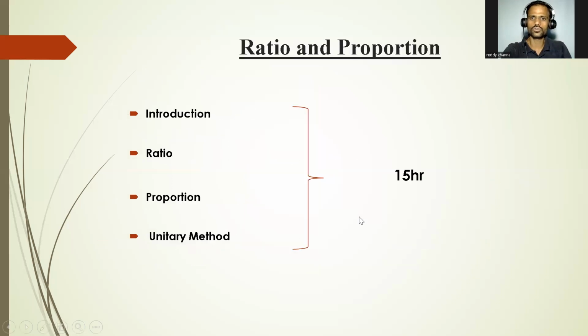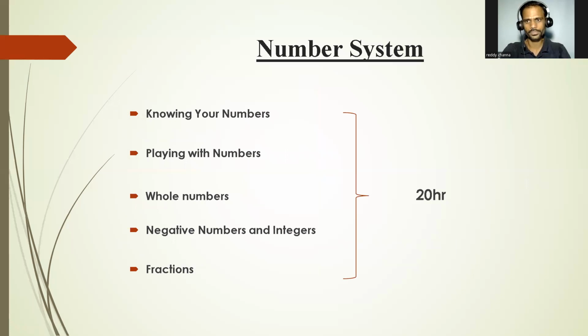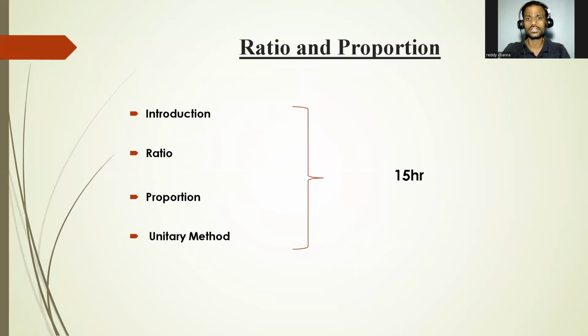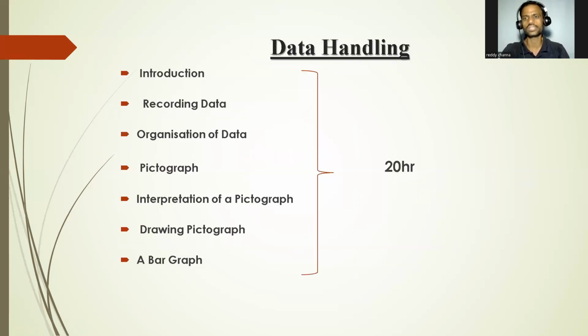So here you can see totally 6 units in the entire syllabus. First one is number system. We need 20 hours for all the 5 topics. Then we have algebra. Again, 15 hours we need. Then ratio and proportion, another 15 hours. Geometry, mensuration, data. So totally 6 units and subtopics. All these are divided in a content plan of 100 hours.